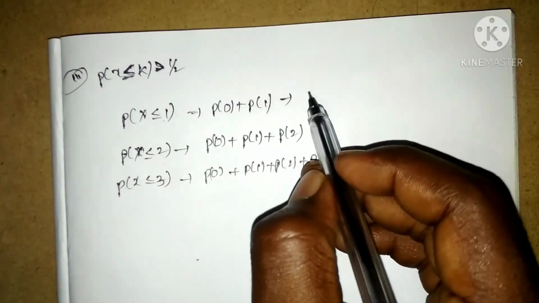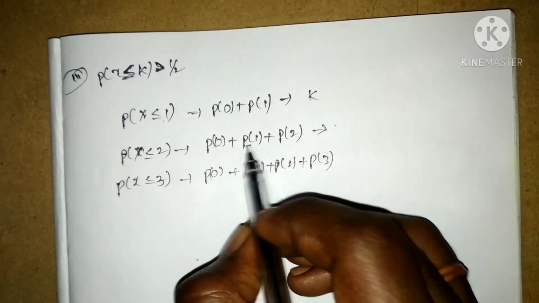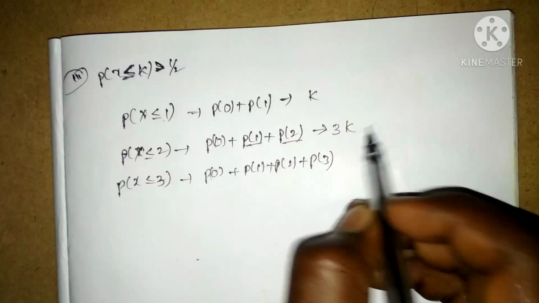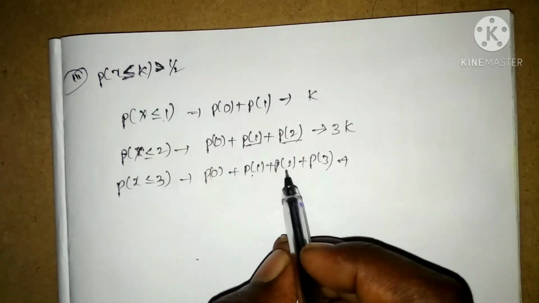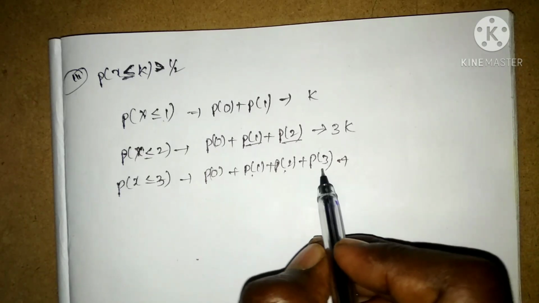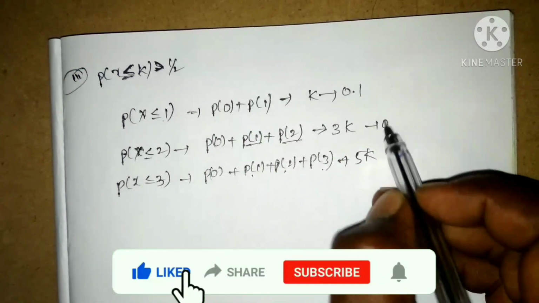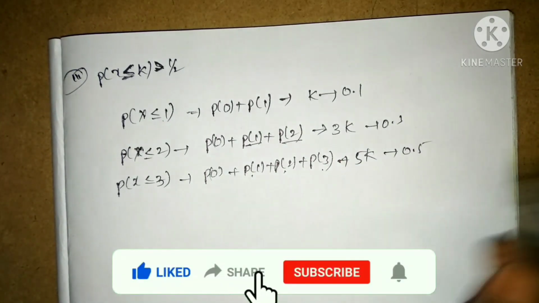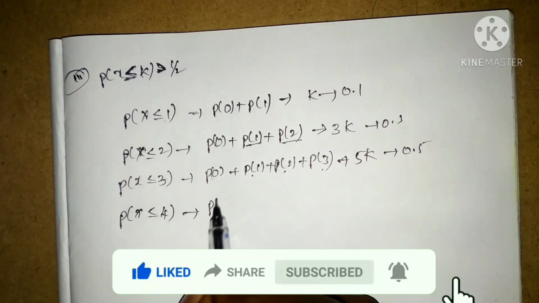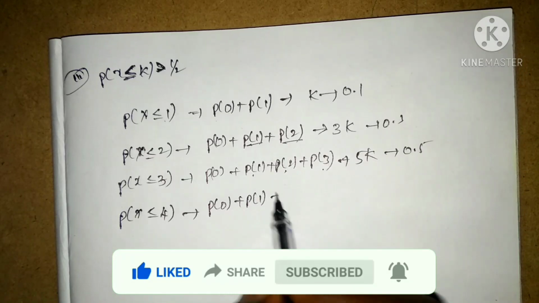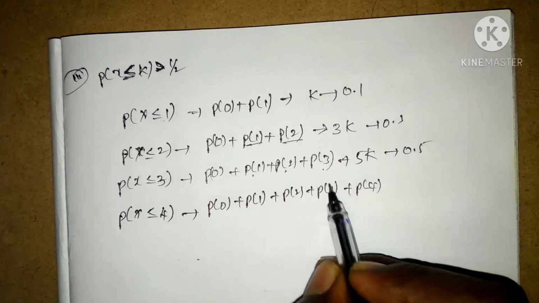Here the value is k, here k plus 2k, that is 3k, and here 3k plus 2k, that is 5k. Here the value is 0.1, here 0.3, here 0.5. And where x is greater than or equal to 4, we have probability of 0 plus probability of 1 plus probability of 2 plus probability of 3 plus probability of 4.